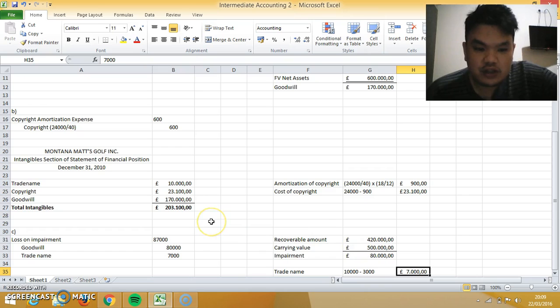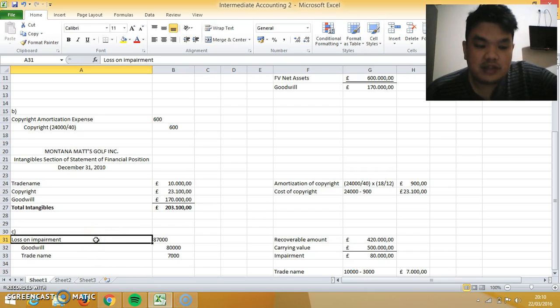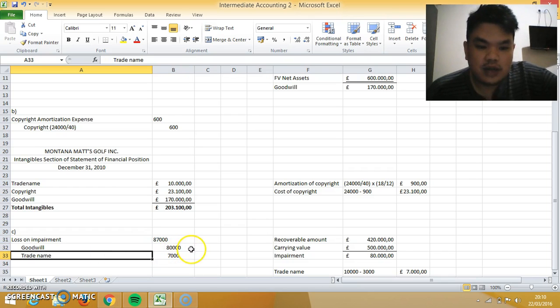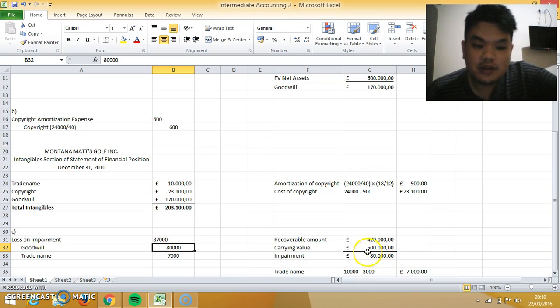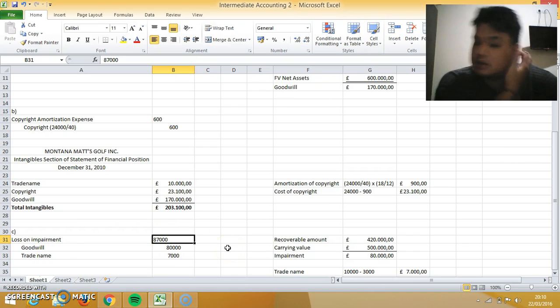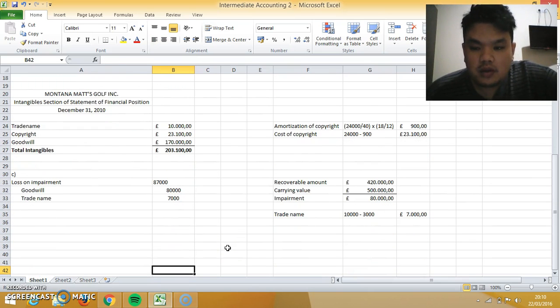For the journal entry, we record loss on impairment on the debit side, and then we put the intangibles on the credit side, which are the goodwill and the trade name. So we have 80,000 here, which is the impairment of the goodwill, and then we have 7,000. So we have a loss on impairment of 87,000. We sum it up.